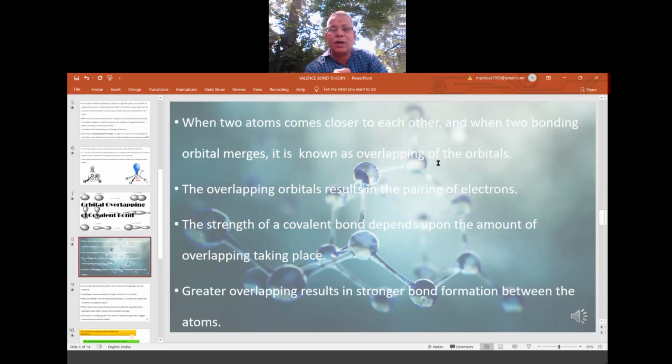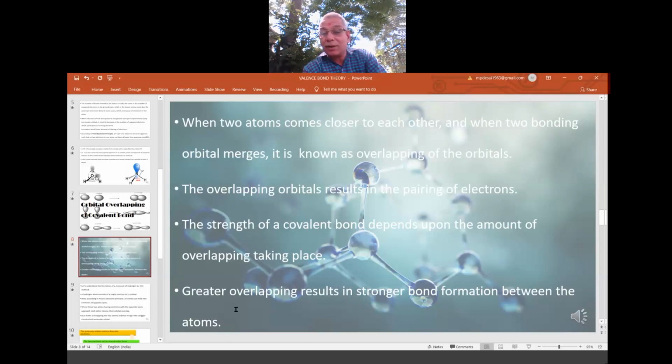And this is known as the orbital overlapping concept of atomic orbitals. When the atomic orbitals are overlapped, we get molecular orbitals, because the atom is converting into what now? Molecule. So atomic orbitals are converting into molecular orbitals. In short, AOs, atomic orbitals, are converting into MOs, molecular orbitals, because of the overlapping of atomic orbitals. So the overlapping orbitals result in the pairing of electrons. Definitely, one orbital will come with a single electron, and one more orbital will come with a single electron. They will overlap. They will pair up. Bond forms.